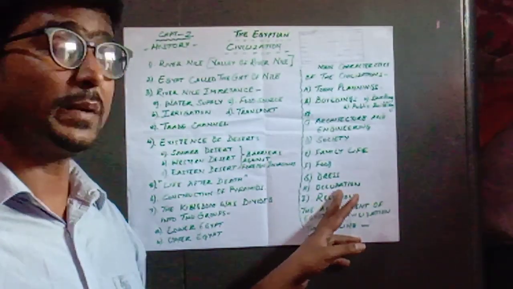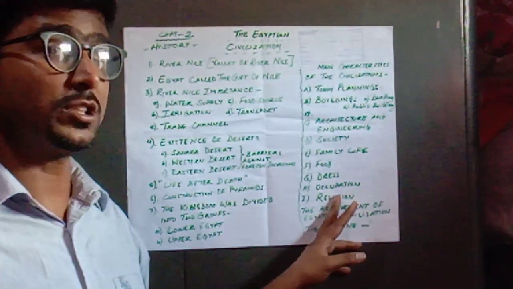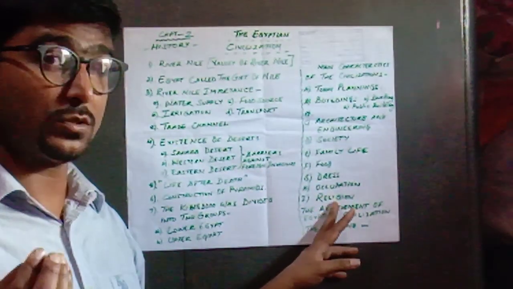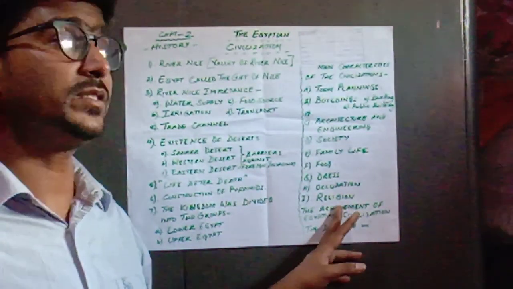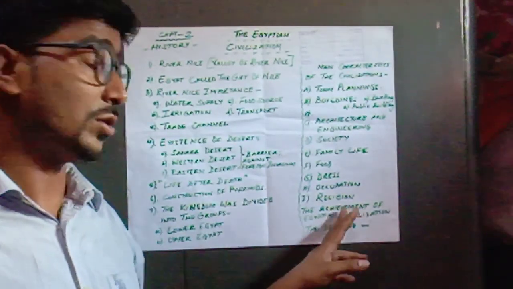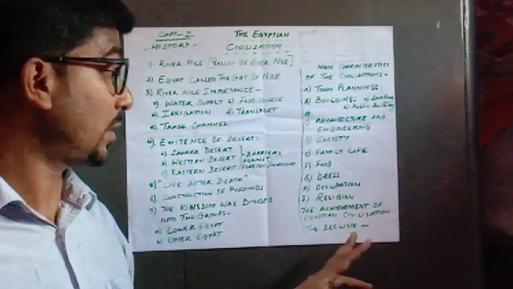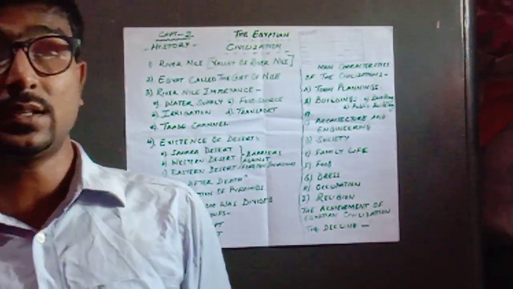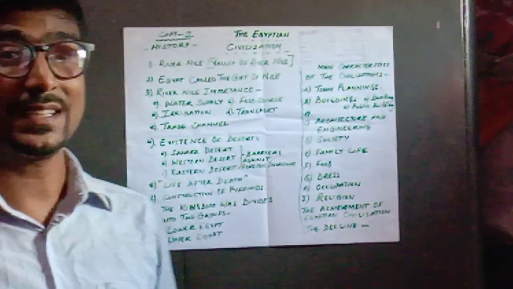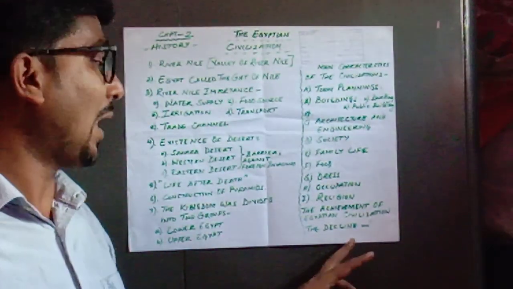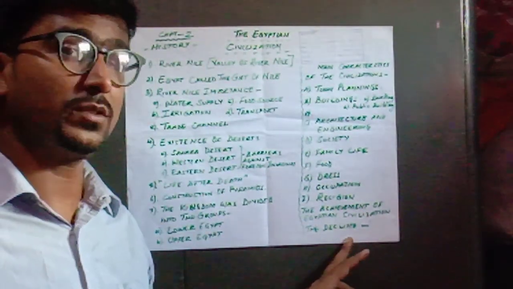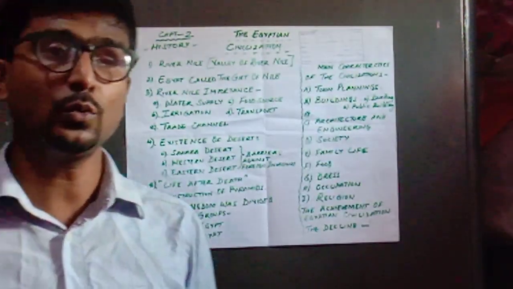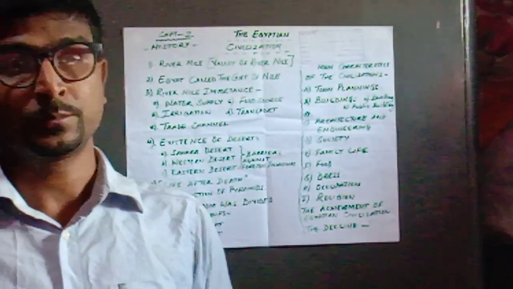Then we have occupation, that is the trade and business activities of the Egyptian civilization. Then we have religion. A small part we have already discussed, that is life after death, which is also related to the religious part of this topic. Then we have the important scientific and social achievements, which are still significant today. And then how the Egyptian civilization declined in the later part of history. So these are the various other topics that we are going to discuss in our next class.